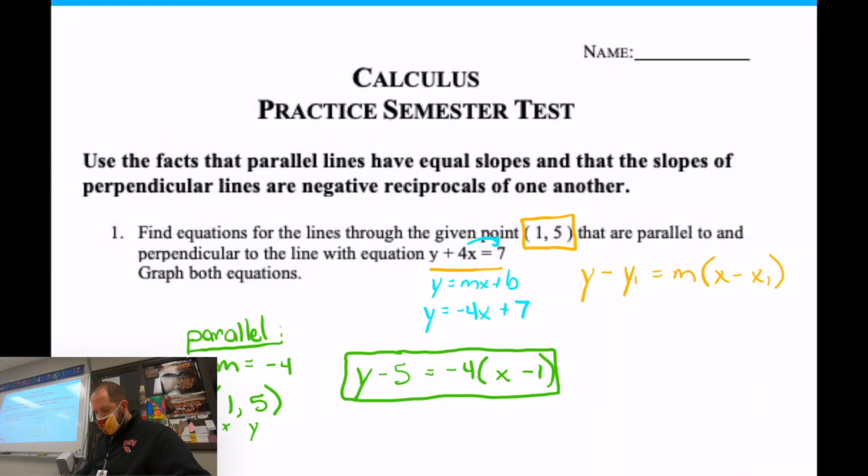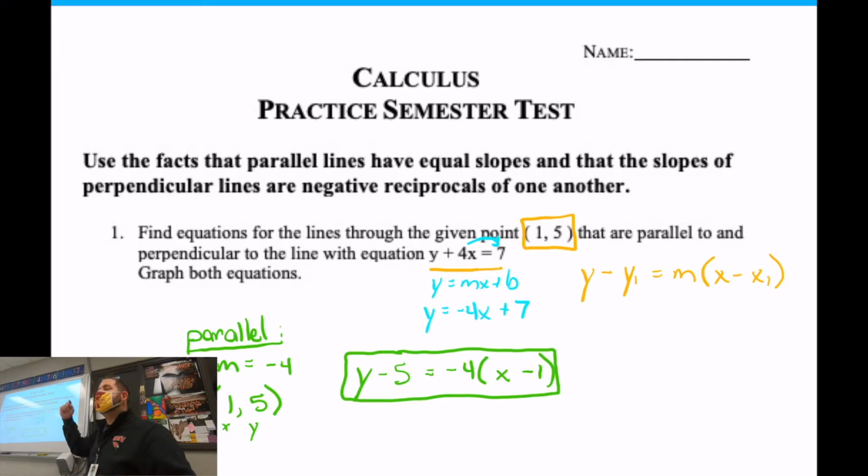Okay. Let's do the perpendicular piece now for this one, but I want to make sure everyone's got this written down. If you have any questions, let me know right now. No questions on this one? Could I put it in the y equals mx form? Yes, you could rearrange if you want to. You don't have to. It doesn't matter. This is probably easiest to plug it in and be done.